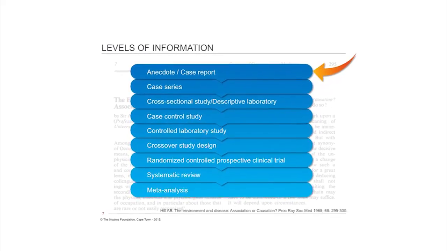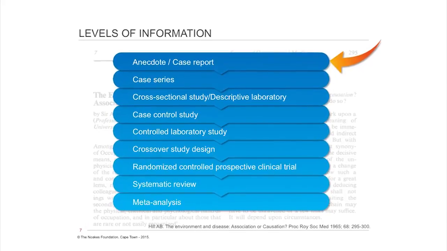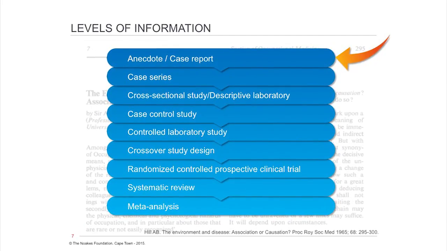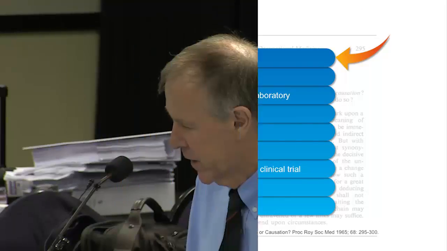So when we teach students to look at evidence, these are the studies. That's how we classify studies. And I'm going to go through only the more important ones. Anecdotes, case series, which is a whole series of anecdotes, cross-sectional studies, case control studies, controlled laboratory studies, crossover study design, randomized control, prospective trials, systematic reviews, and meta-analyses.